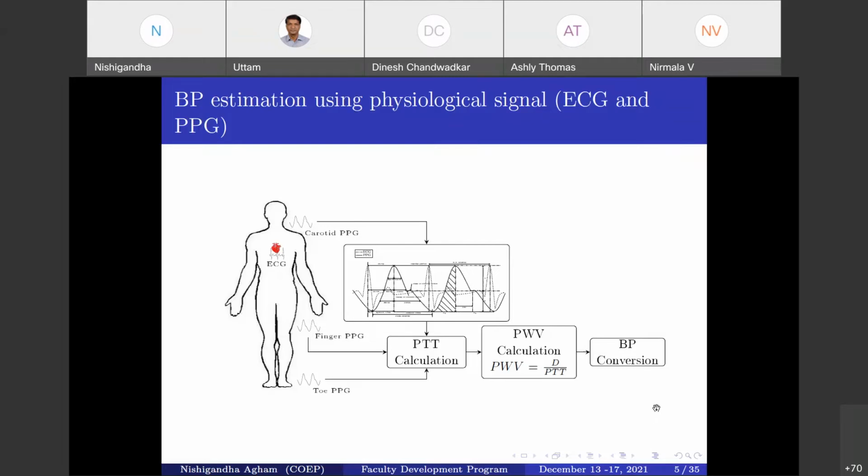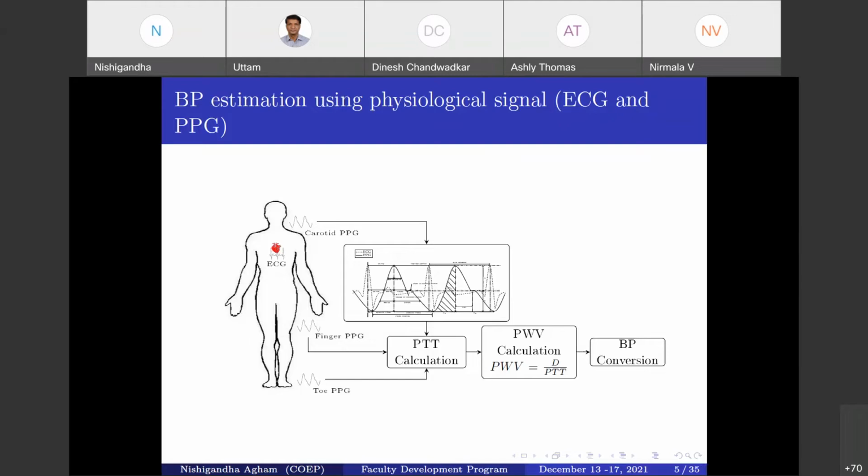Now, from the pulse wave velocity, PTT can be obtained by considering the distance between the two peripheral points. Here D is the vessel length. Pulse wave velocity is a measure of arterial stiffness, and that's why this feature is used in BP estimation from the physiological signal.